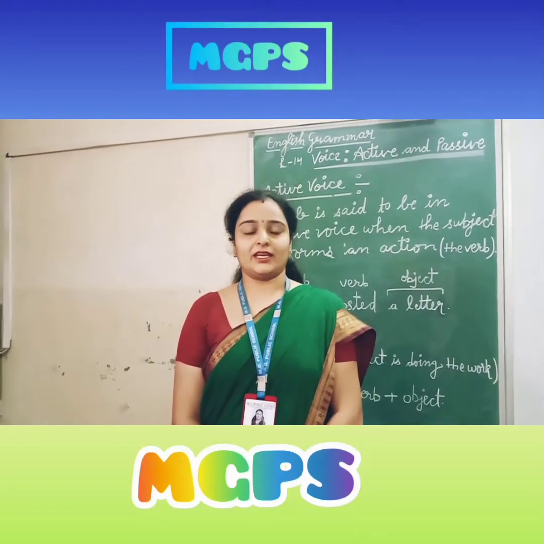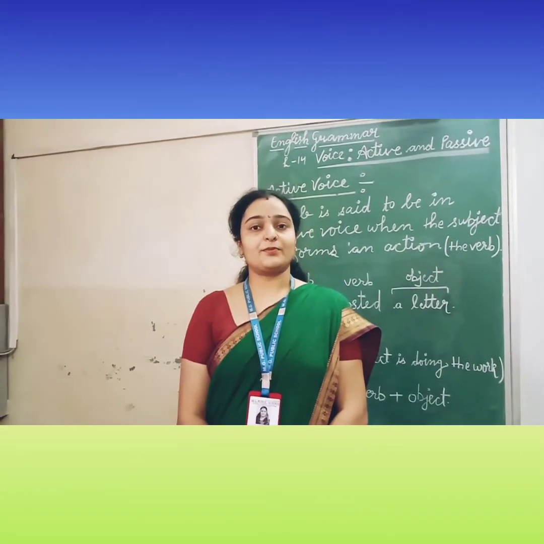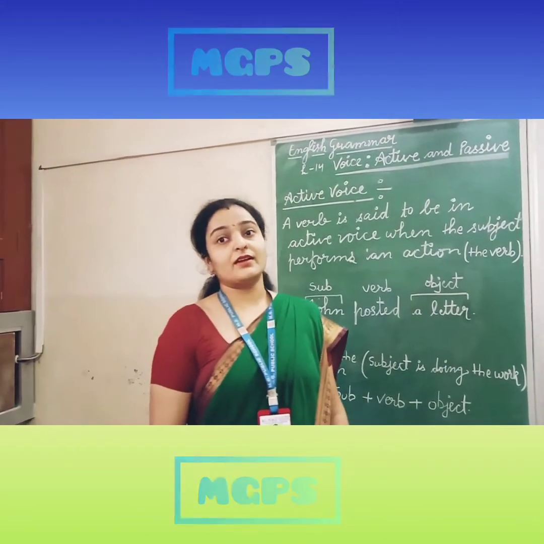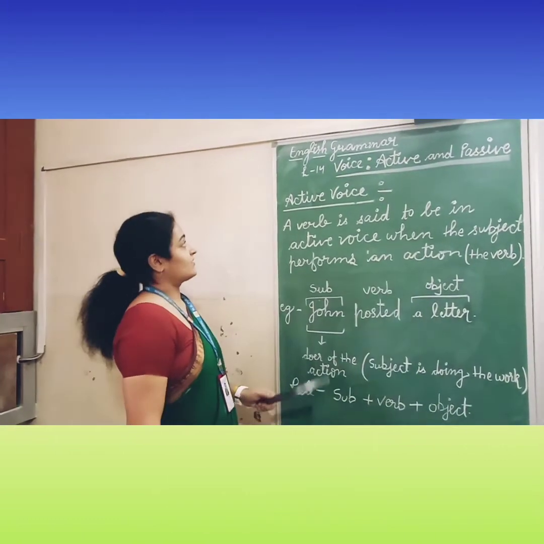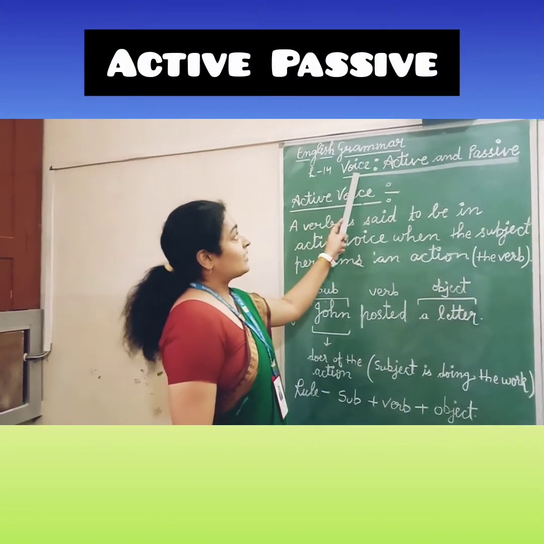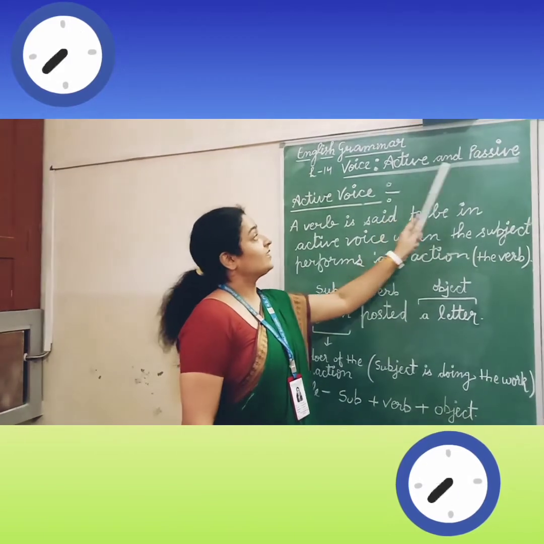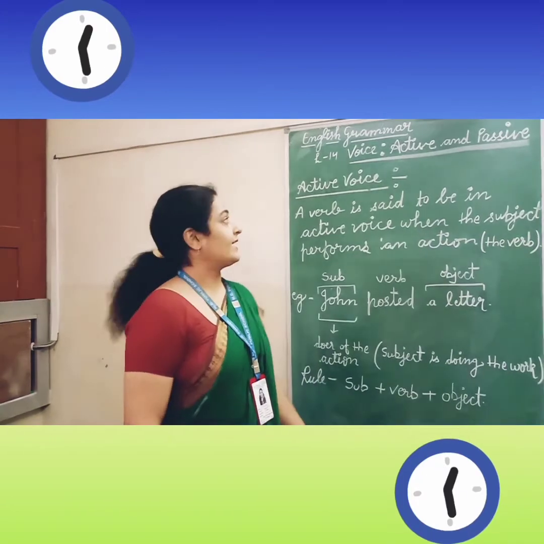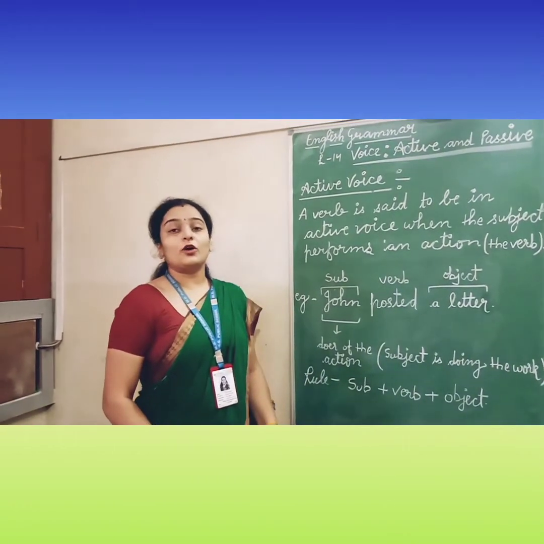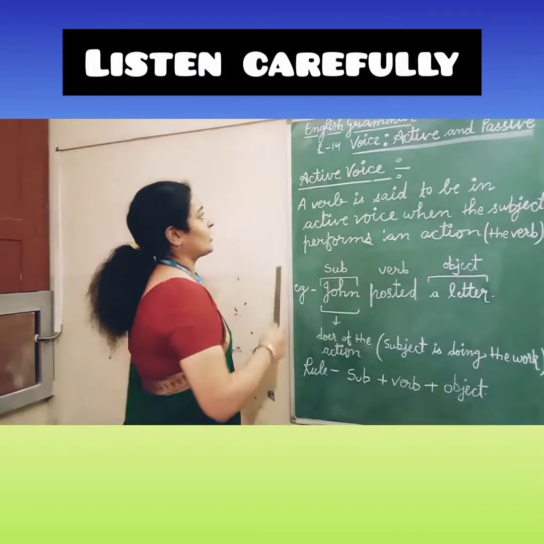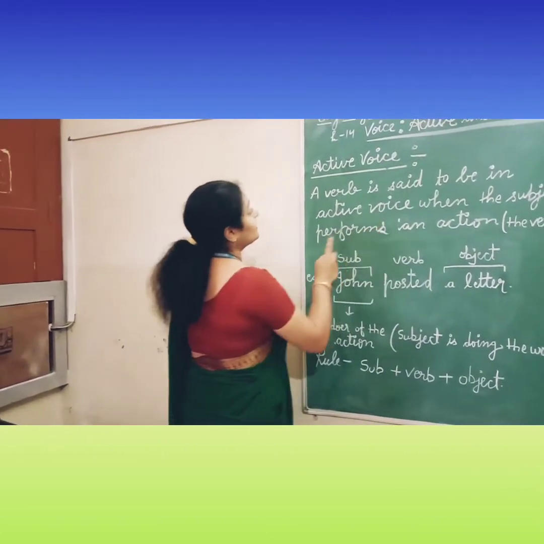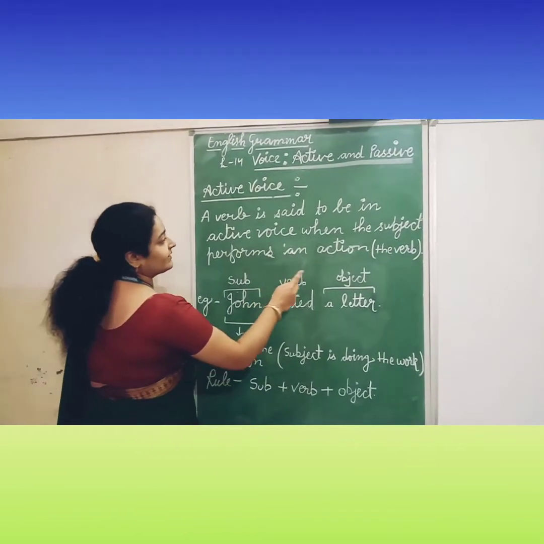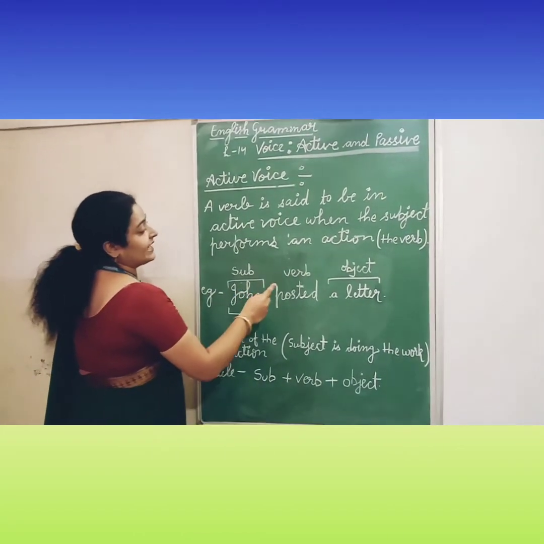Good morning children. Today we will study our next chapter of English grammar, lesson number 14, active and passive voice. Let's start. Voice is of two types, active voice and passive voice. First of all, we will study active voice. What is active voice? A verb is said to be in active voice when the subject performs an action.